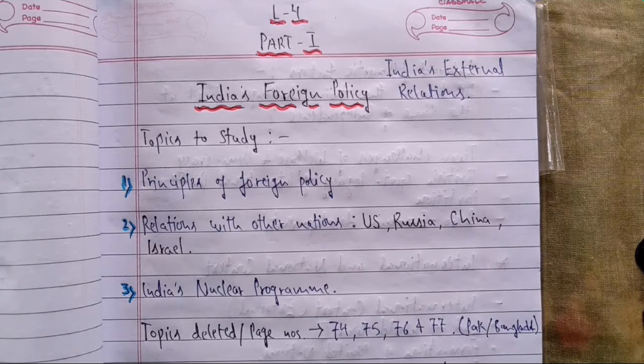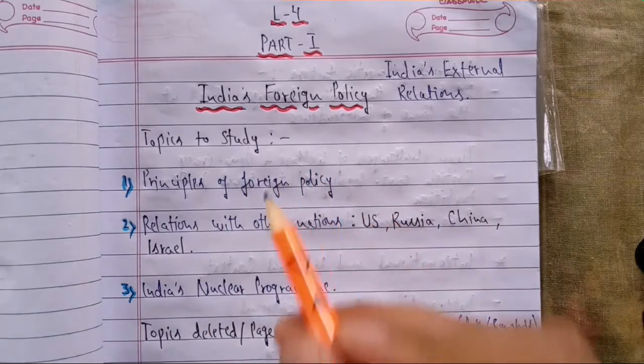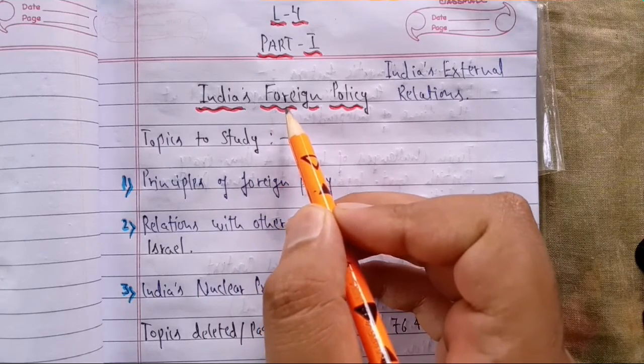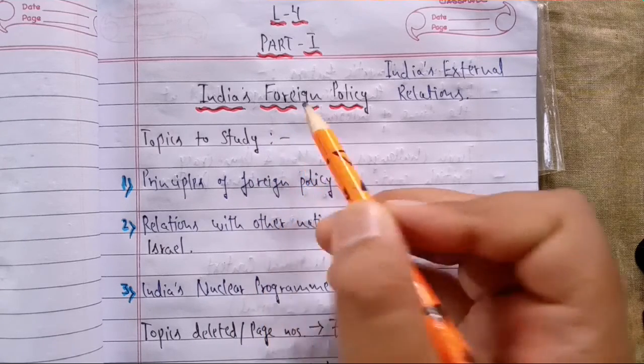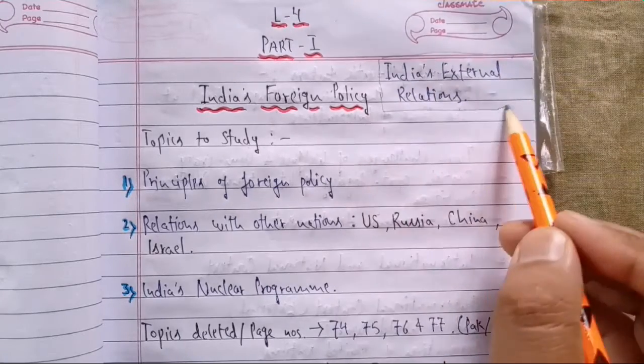So we had two different videos for these particular topics which we have done properly, and in the last video I had taken a short introduction part of all the important topics relating to that chapter. So today we are starting our next chapter, that is India's foreign policy. Okay, this is the new revised name given to this chapter by the CBSE. Otherwise its name used to be India's external relations.